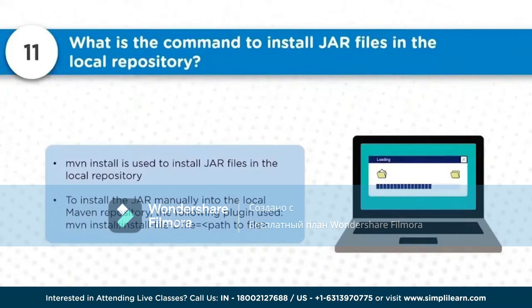Once that is done, the specific artifact will be installed in the local .m2 directory. So this is the mechanism by which you can set up the artifacts, the jar file, locally in the local repository.